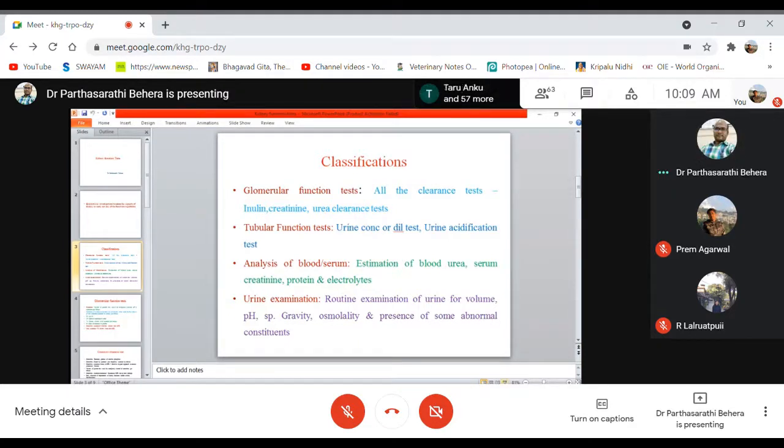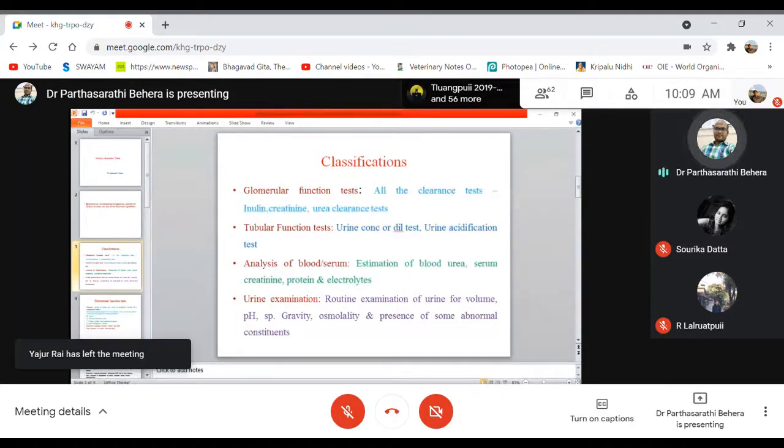So, coming to the classification of different kidney function tests. These are the four categories of kidney function tests. First, glomerular function tests.